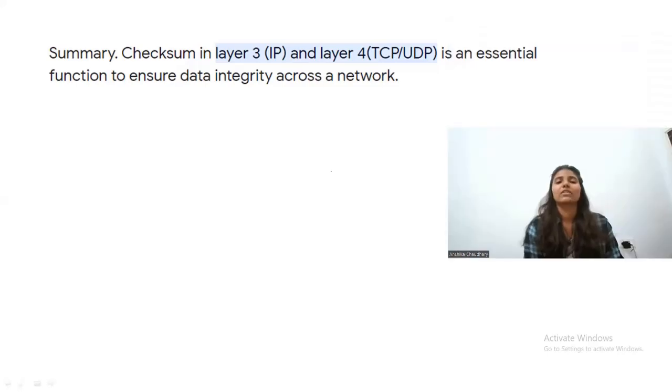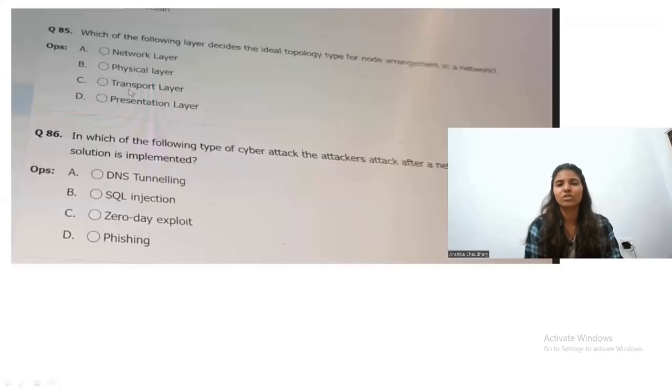The next question. Okay, so first see the explanation. The explanation is: checksum in layer 3 IP and layer 4 TCP/UDP is an essential function to ensure data integrity across a network. All right. So let's move on to the next question.